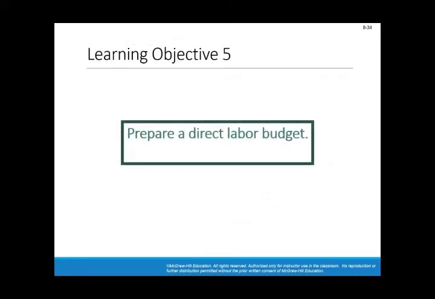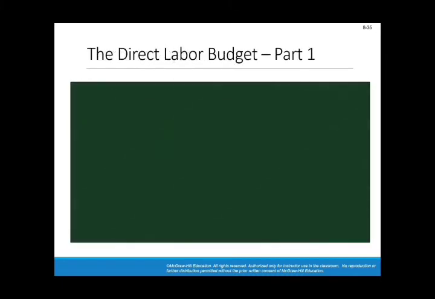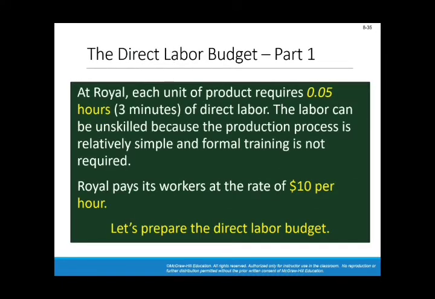Now, as for the direct labor budget, I think this is one of the simplest budgets. The given says that at Royal, each unit of product requires 0.05 hours, or 3 minutes, of direct labor. The labor can be unskilled because the production process is relatively simple and formal training is not required. Royal, the company, pays its workers at the rate of $10 per hour.